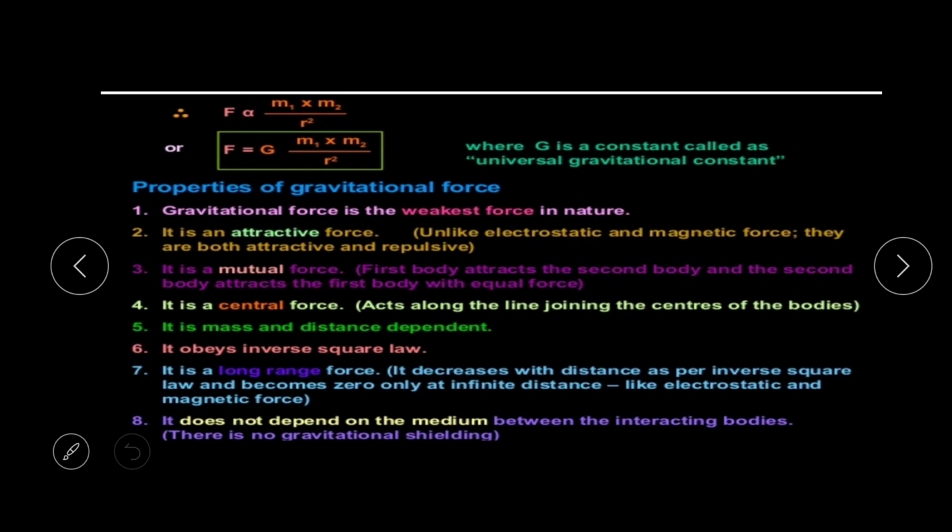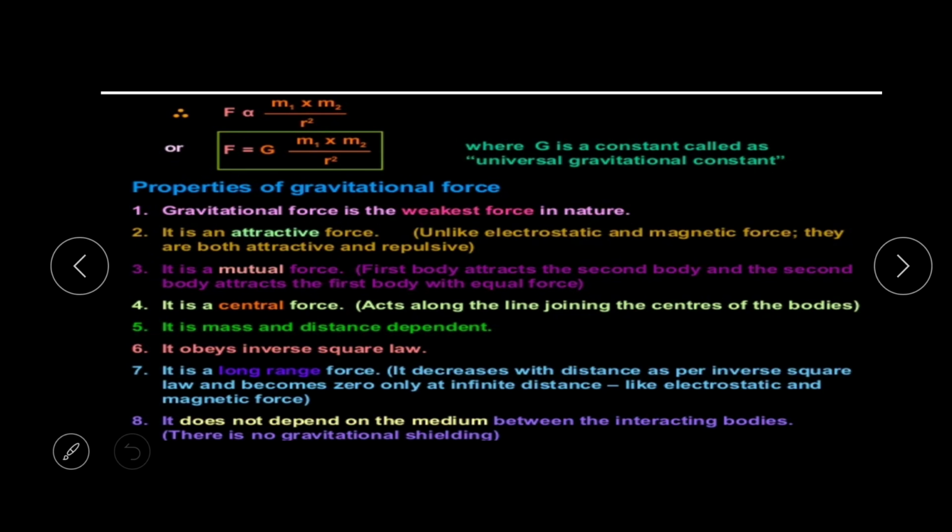Number 5, it is mass and distance dependent. So it depends on the mass and the distance between them. Number 6, it obeys the inverse square law. So it is inversely proportional to the square of the distance.